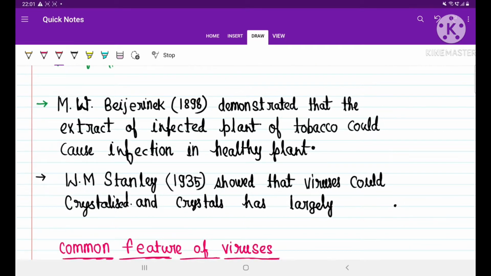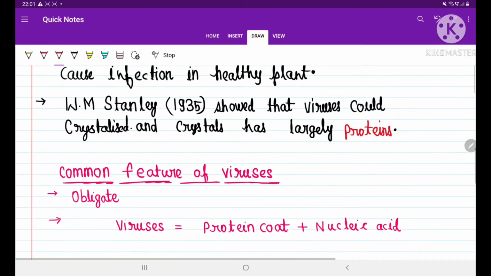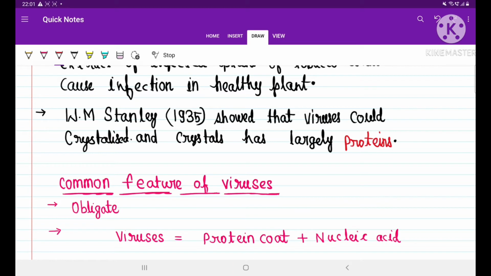Now W.M. Stanley showed that viruses could crystallize, and the crystals are largely protein. That means viruses can crystallize like protein. So the major part of viruses is protein only, students. Okay, so this is historical background that is not so important for you, but we have to understand that all viruses, without any exception, are obligate parasites.